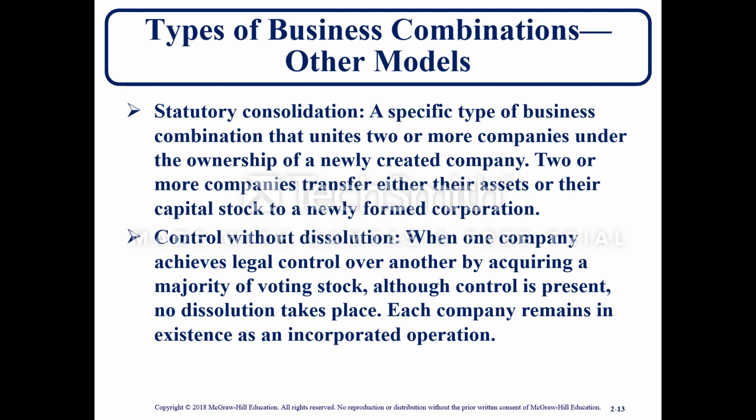When one company achieves legal control over another by acquiring a majority of the voting stock, although control is present, no dissolution takes place. Each company remains in existence as an incorporated operation. In this instance, that would be as if Facebook and WhatsApp just continue to operate independently, but Facebook controls WhatsApp.